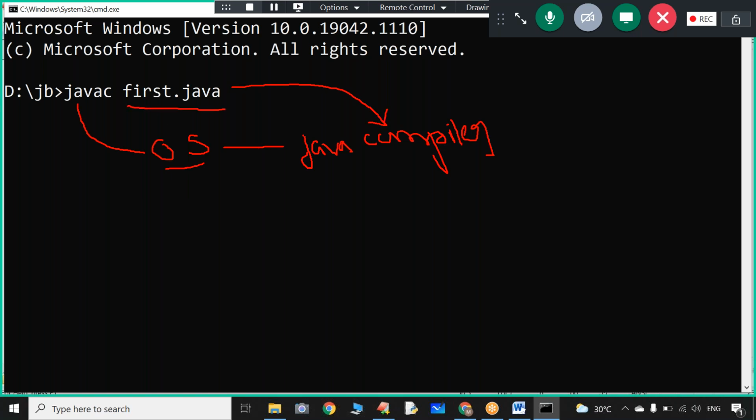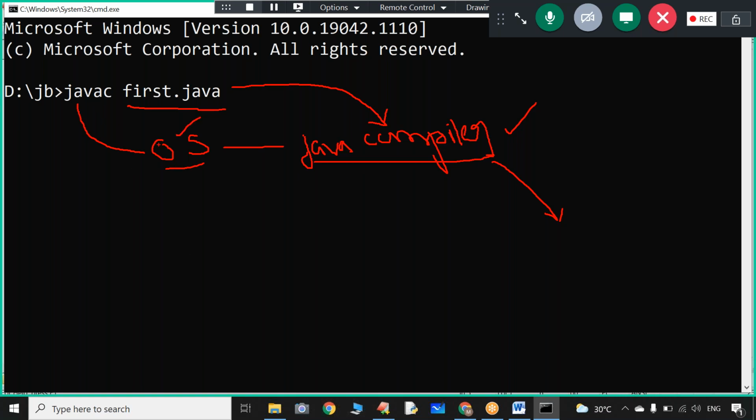This is the program in which the code is written in English-like statements. Can you please convert that into some intermediate code? This conversion is done by the compiler. Who will take care of activating the Java compiler? The OS will take care of that.